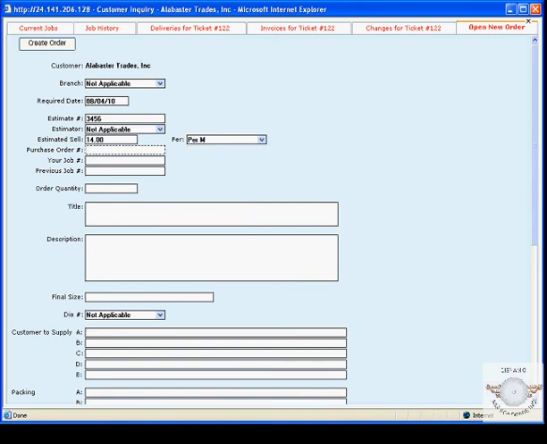The printer can put in their purchase order number. The printer can put in their job number, so that when they're phoning the finisher and have a question, they can reference their own printing job number as opposed to the finisher's job number. They can put in the quantity they want to order. They can put in a title.